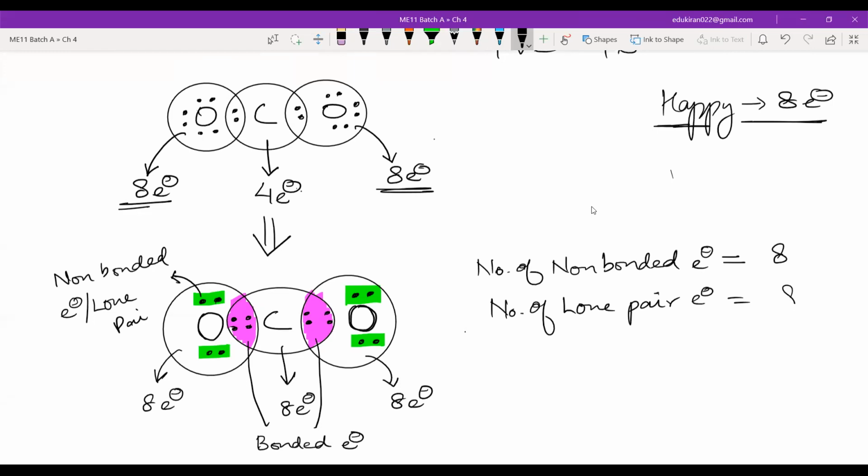8, right? Okay. How many eyes do you have, Hiba? Sir, 2. Tell me fast. And how many pairs of eyes? 1. Now tell me the answer. How many non-bonded electrons? 8. And how many pairs? 4 pairs. Got it? Will you ever forget this? No, sir. Why? Because you are looking with the pair of eyes.